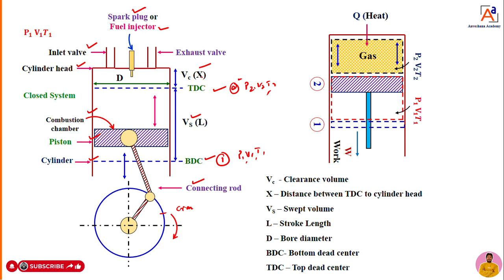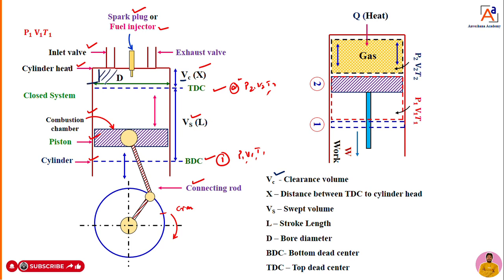Now dear students, I told you about swept volume and VC. What is VC? Here I have marked VC, which is nothing but the clearance volume: the volume occupied by the air fuel mixture from the cylinder head to the TDC.